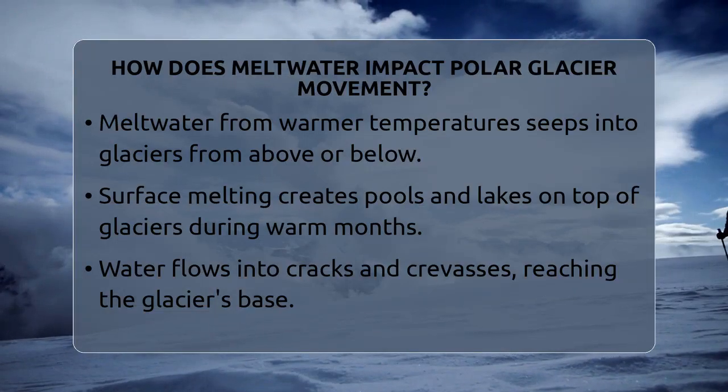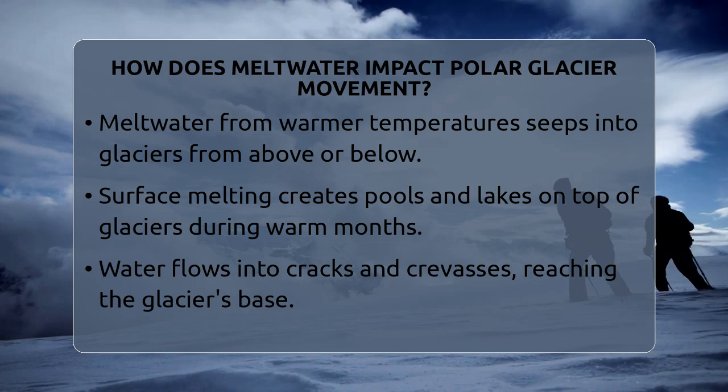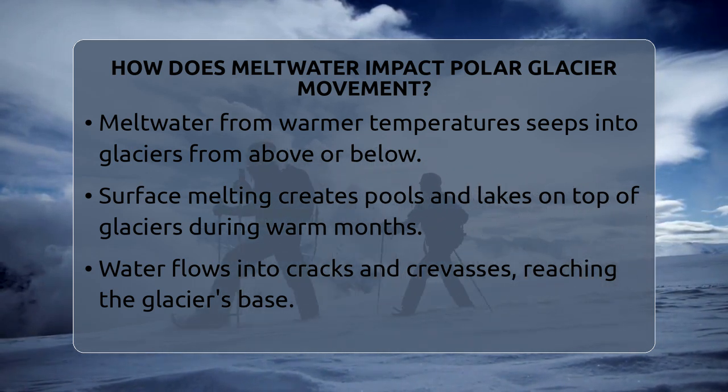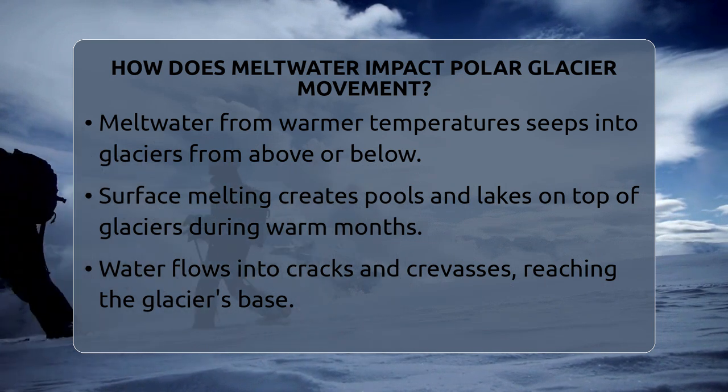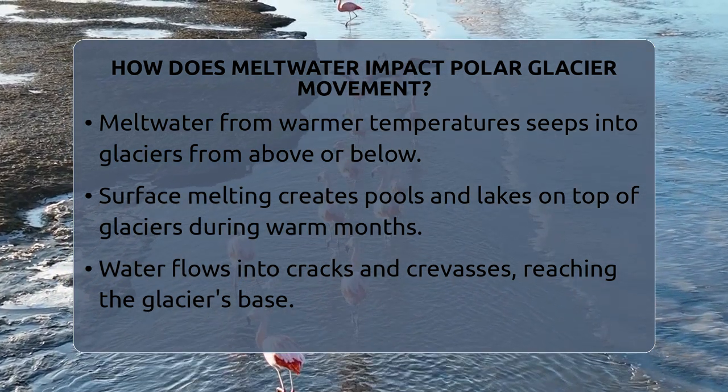How does meltwater impact polar glacier movement? Imagine a giant icy river slowly creeping down a mountain or across a polar plain. Now picture water seeping into that ice from above or below. This is what meltwater does to glaciers in the polar regions.